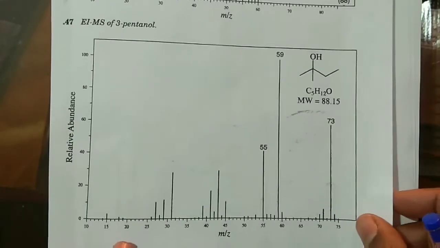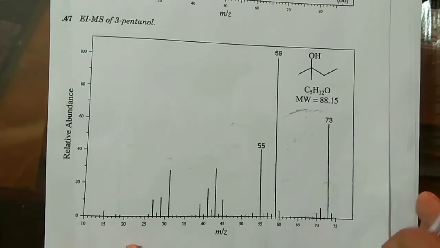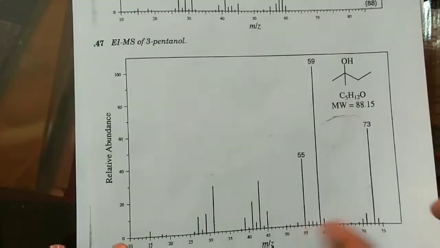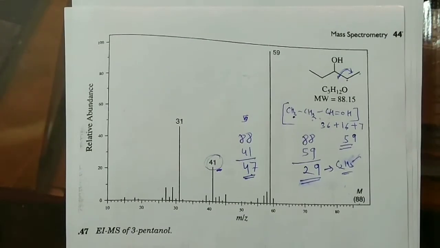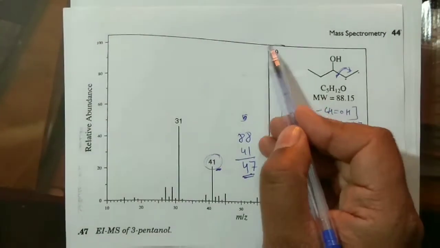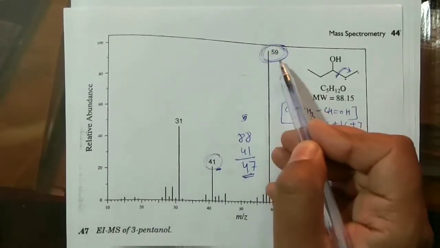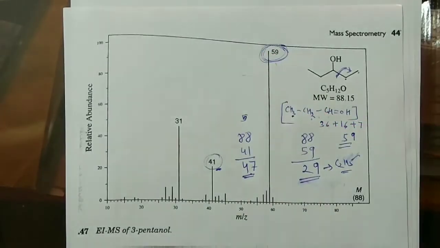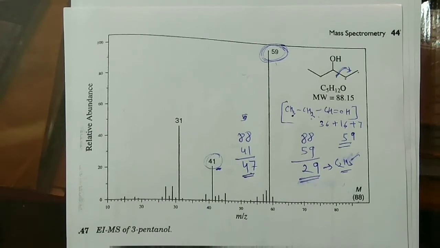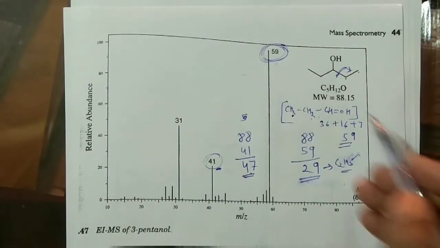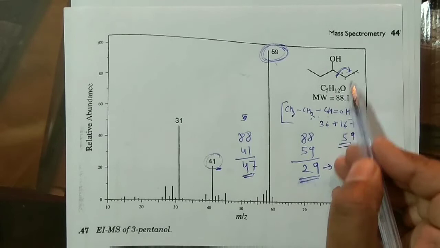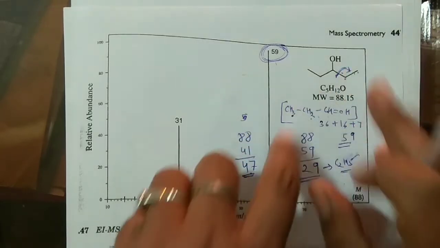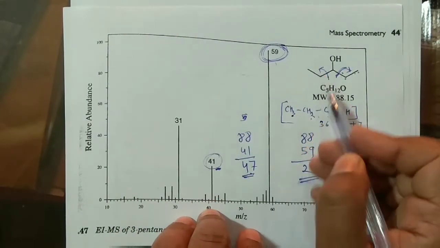Now last, in case of the aliphatic alcohols, one point I want to make here: why is this 59 peak the base peak? One can ask, why this 59? I am removing this ethyl from here, and if I remove the ethyl from here, this removal will also give a peak at 59.